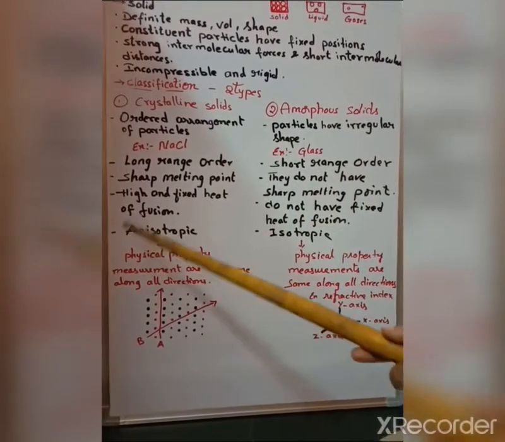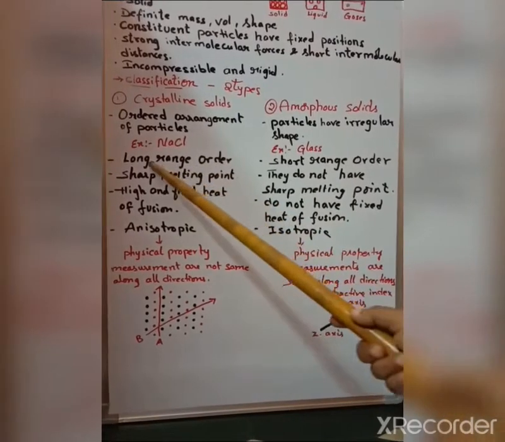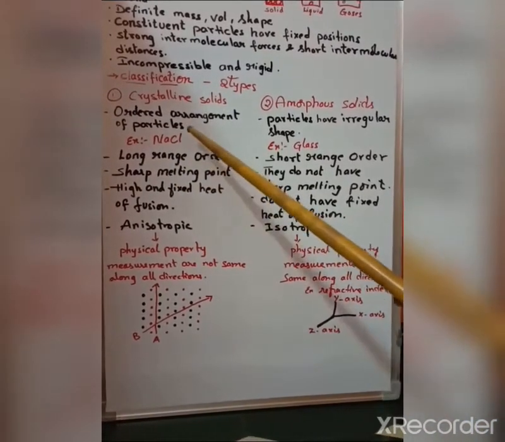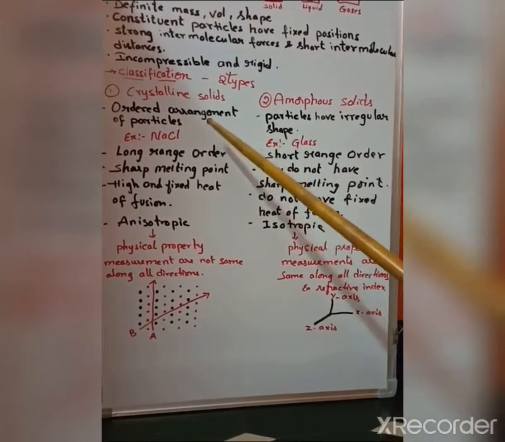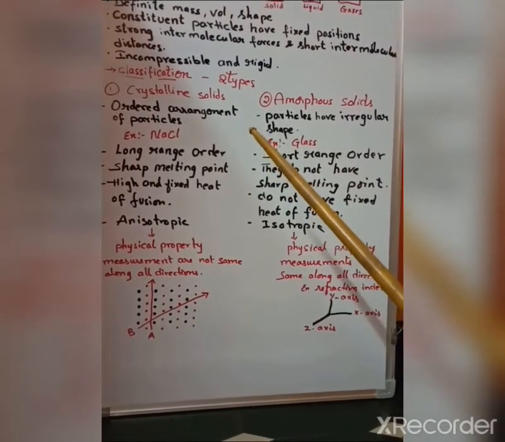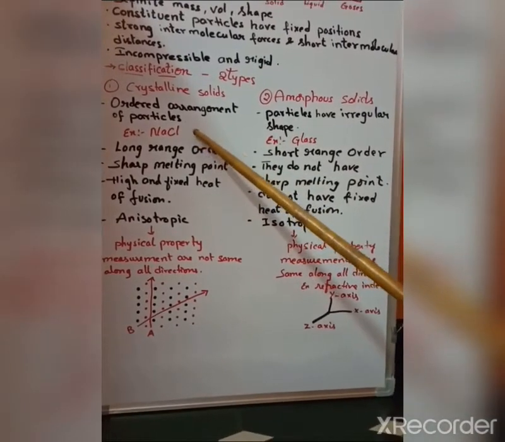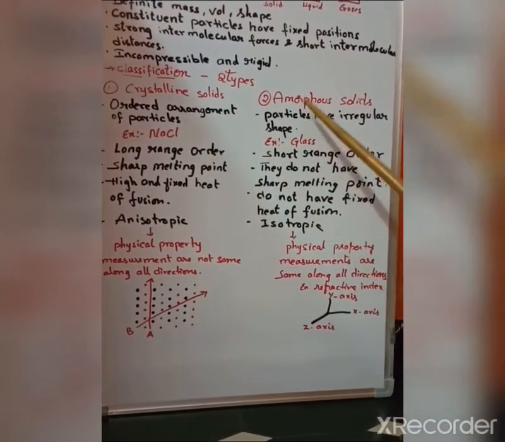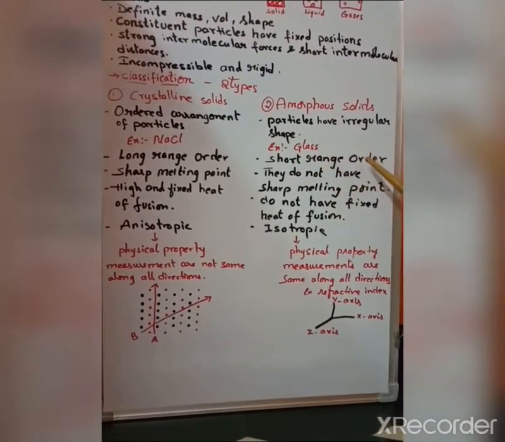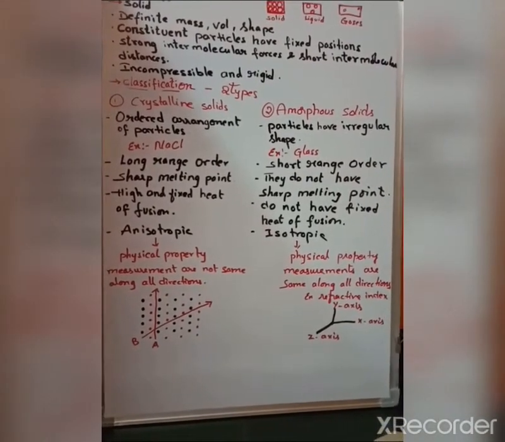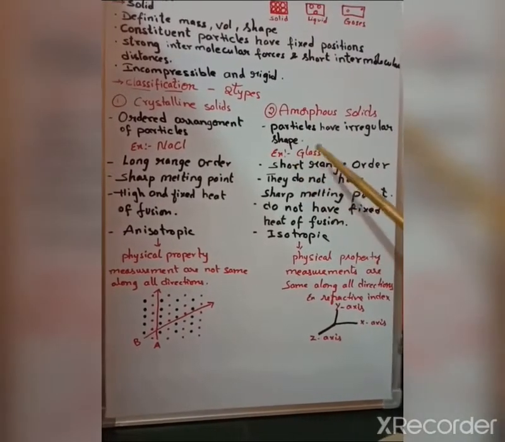Next difference is, in crystalline solids long range order is present. What do you mean by long range order? That is nothing but the arrangement of particles. The particles are arranged in a long range, not in a short range. They are arranged in a long order, means the particles one by one are arranged in a long order. Here in amorphous solids, they have short range order. They are not having a regular shape. They are irregularly arranged. That is why they have short range order.